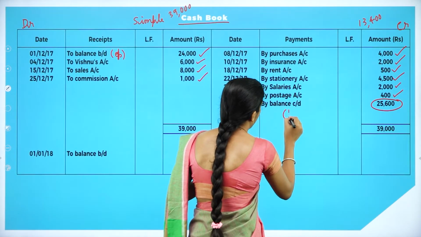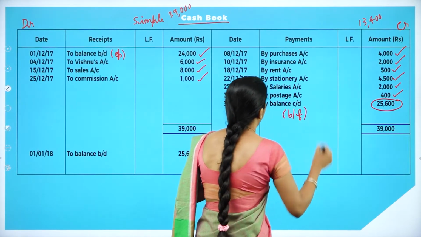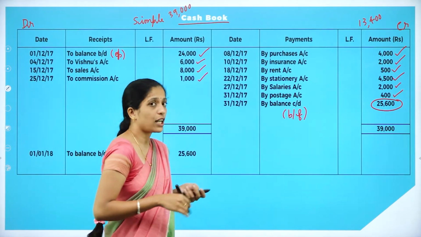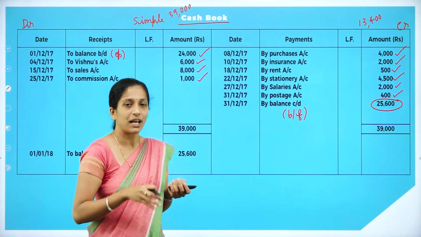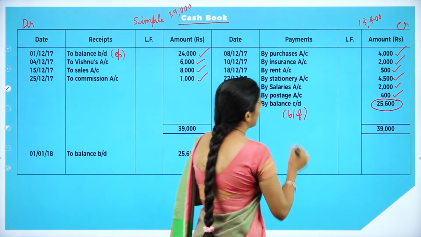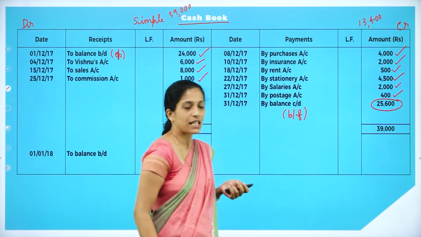Now what is this 25,600? This is the balancing figure, and it has to be carried down. On which date? At the end of that particular month, that is the end of December. So 31st 12/2017, by balance carried down, 25,600.